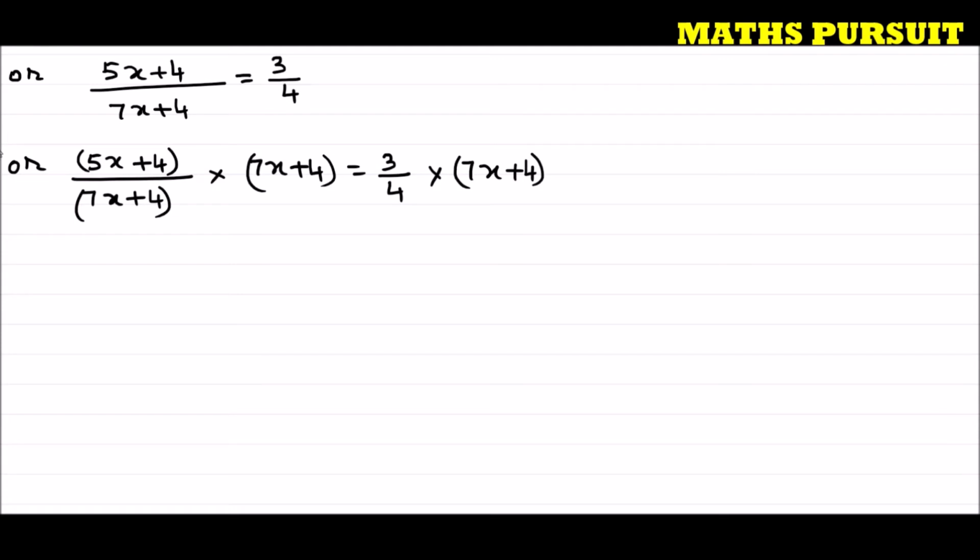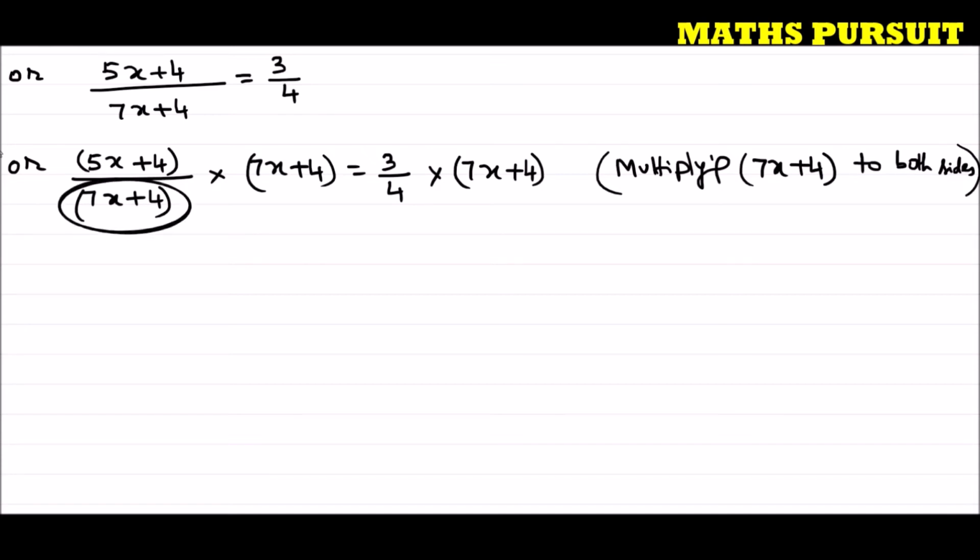What am I doing here? I have multiplied 7x plus 4 to both sides. Why have I multiplied? I want to eliminate this 7x plus 4 from the denominator. For that reason, I have multiplied.